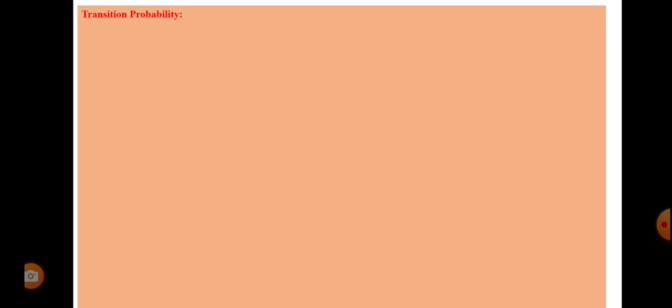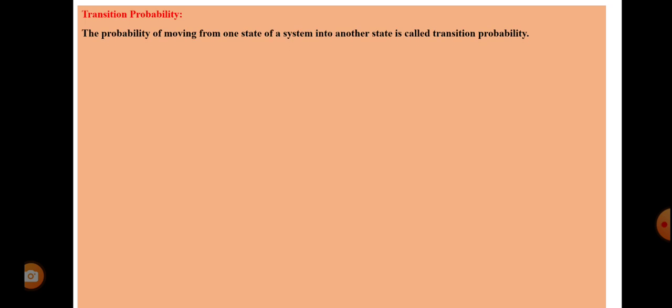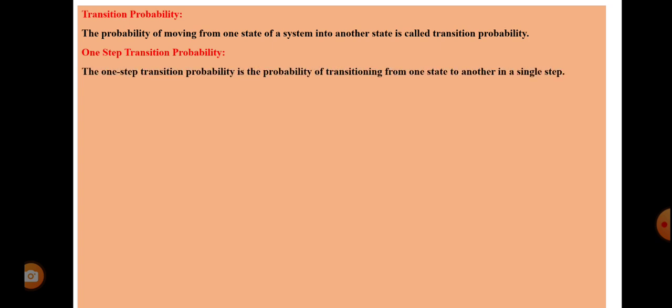Next, transition probability definition. The probability of moving from one state of a system into another state is called transition probability. That is, moving from one state to another state. That is what? Red to green, green to yellow, yellow to red, right? So today, what is the number of the population affected by the virus with respect to how many recovered from that? That is the ratio. So what is tomorrow's one? These are all the states.